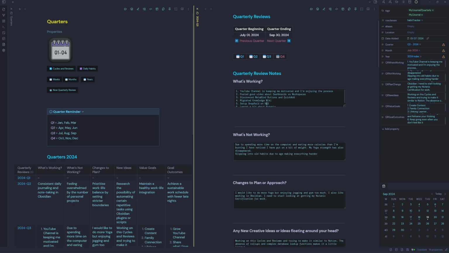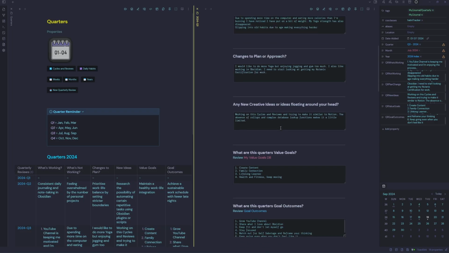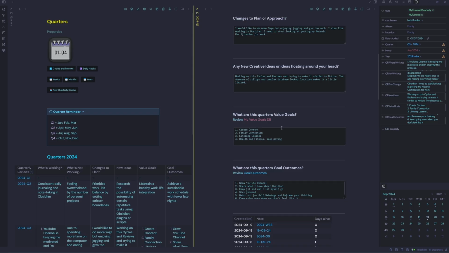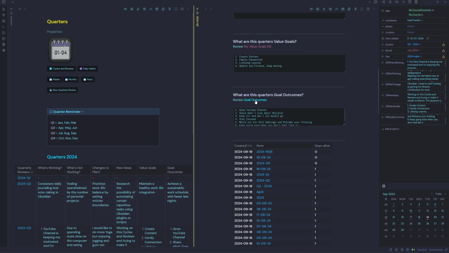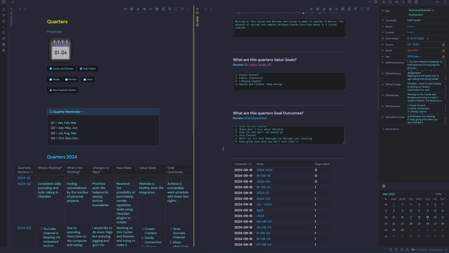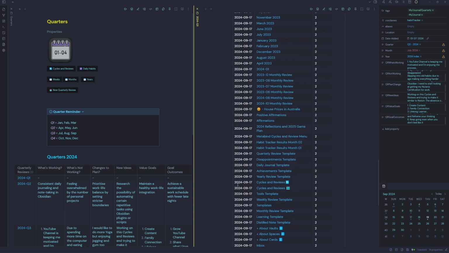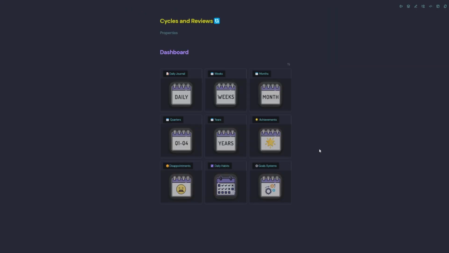And then we can see what's working, what's not working, changes to plan or approach, any new creative ideas or ideas floating around in your head, what are this quarter's value goals, and you can link to a database if you want to have a list of your value goals in there. Same for goal outcomes. You can have a link to goal outcomes, and then there's just a snapshot of all the notes created for the quarter, and that's just simply a data view query, and then a link back to the original cycles and reviews.